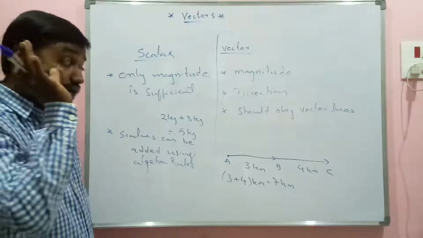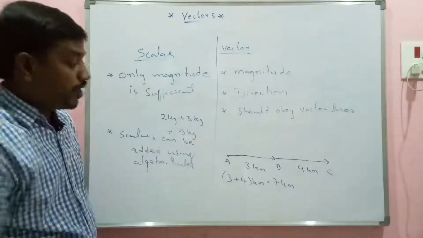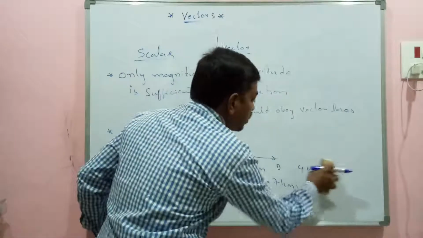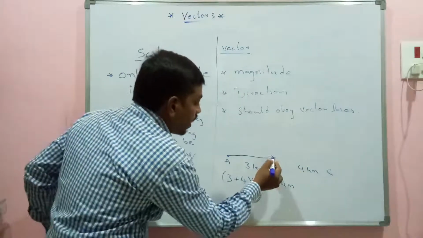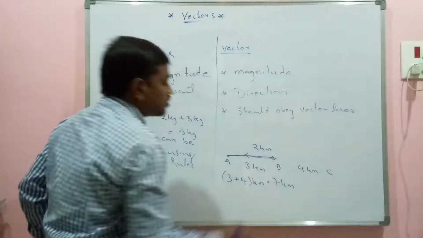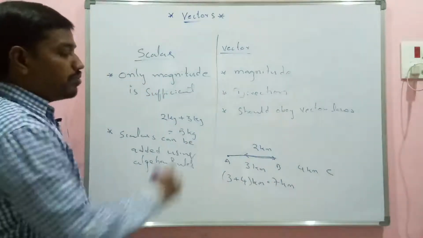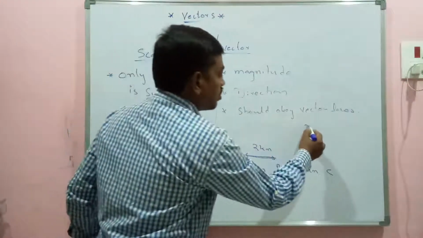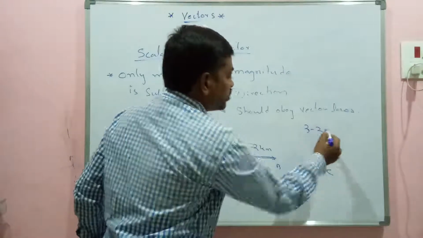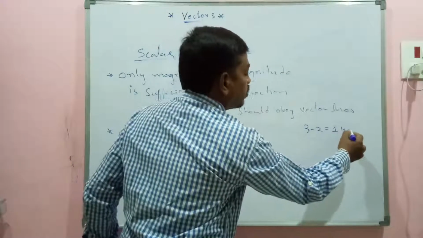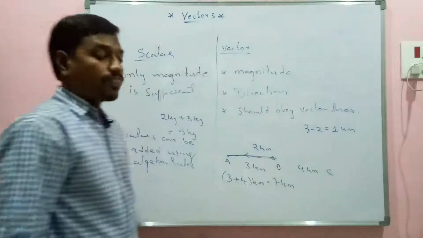But now as the direction also will come into play, imagine instead of moving towards C, the person walked back 2 kilometers. Now what will be the answer? 3 minus 2. Answer will be 1 kilometer from the initial point.